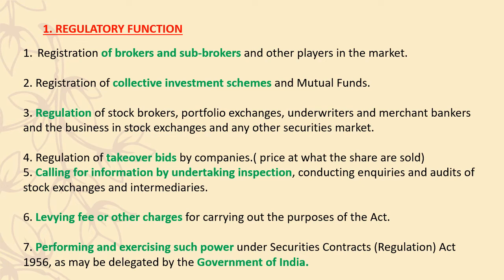Now what is this regulatory function? Regulatory function speaks about the entire SEBI as an independent statutory body: what it does, what its main objectives are, how it functions, and how it takes care of things on a day-to-day basis. So what do you have in a stock market? You have the brokers, who help the investors to invest money.